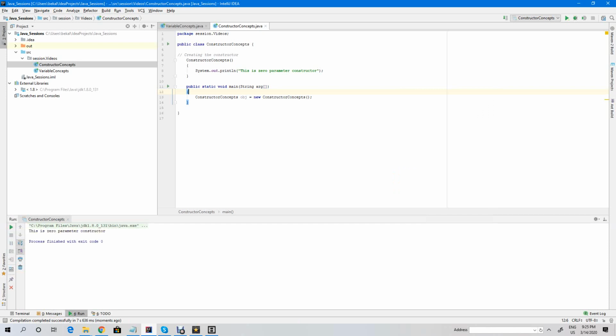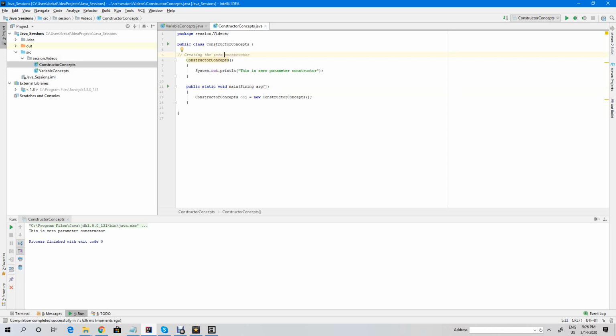You can see that it has printed "this is zero parameter constructor". From this we understood that the constructor is called whenever you are creating an object. That means the memory of the object has been allocated and the constructor has been called. So whatever System.out.println printed inside the constructor has been printed over here. So this is the zero parameter constructor, right?